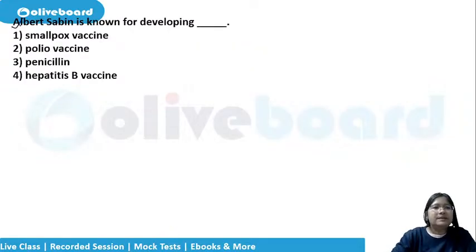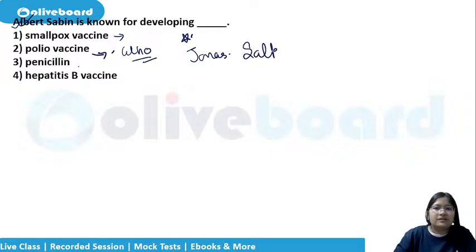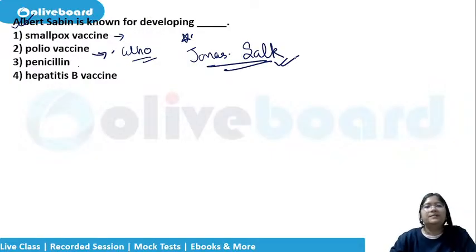Next, Albert Sabin is known for developing what? Did he develop the smallpox vaccine, polio vaccine, penicillin or hepatitis B vaccine? Who discovered the polio vaccine? Direct question. This has been repeated many a time.